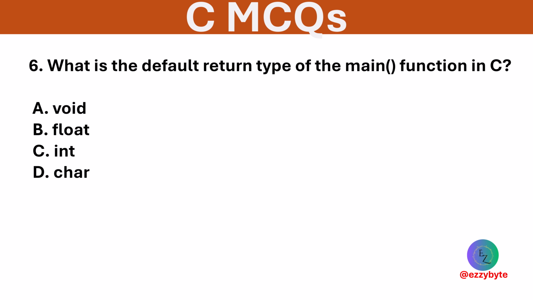What is the default return type of the main function in C? The options are void, float, int, and char. Option C is correct. The standard return type is int, indicating success or error.